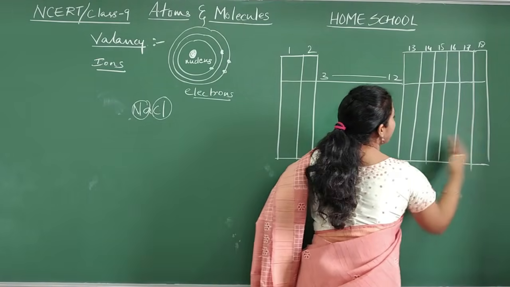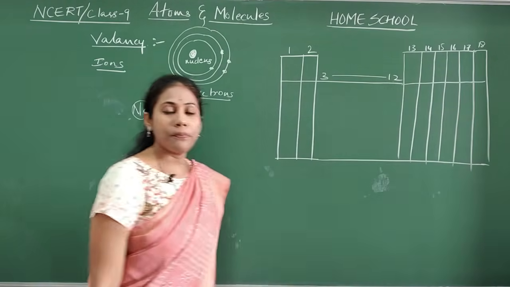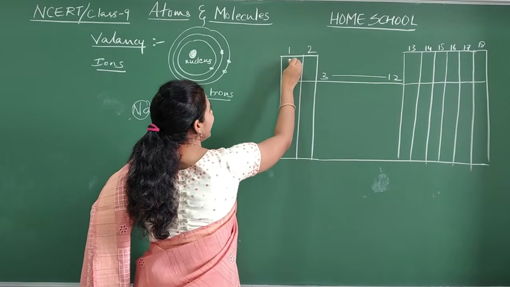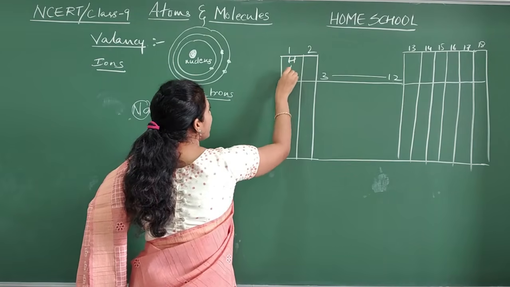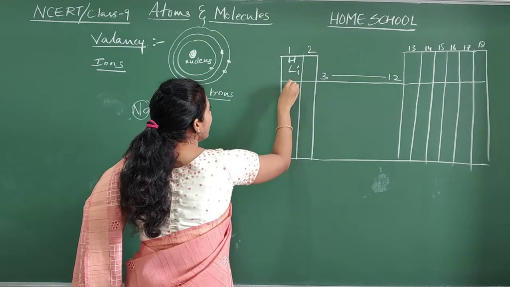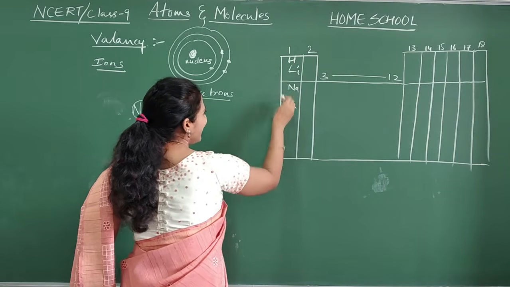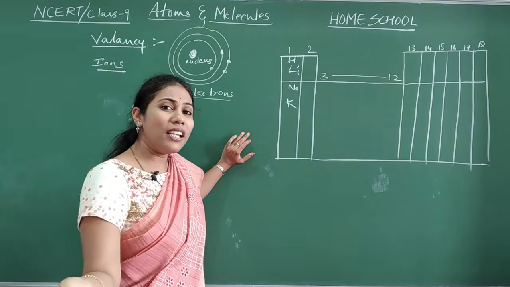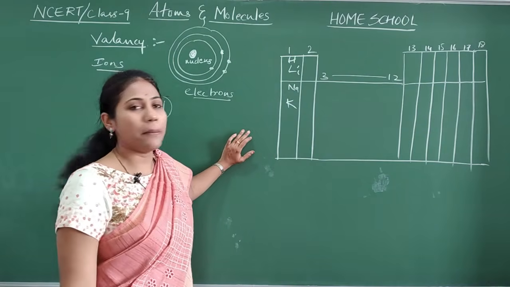In group number 1 we will find the elements hydrogen, lithium, sodium, potassium. Only the few elements which are necessary for your level, those I will mention.